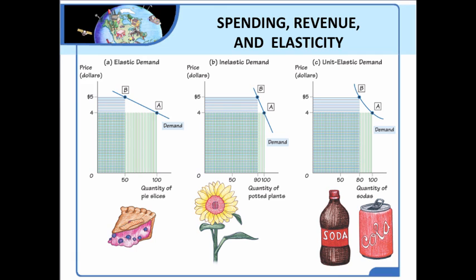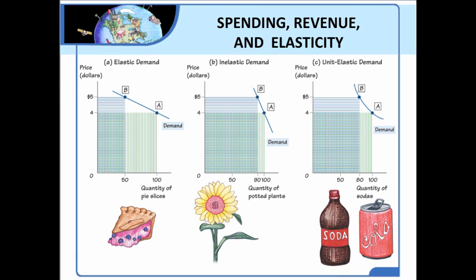And that is determined by the blue horizontal bars. But there is also an increase in quantity demanded from 50 to 100 slices of pie. And that increase in money is represented by the green bars.